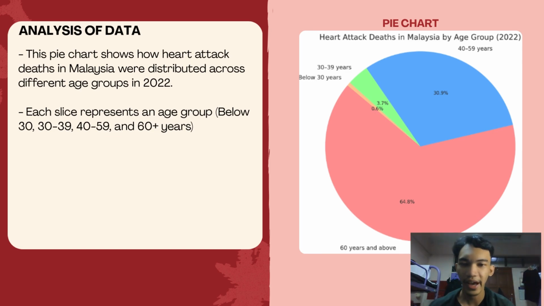As for the analysis of the data, this pie chart shows how heart attack deaths in Malaysia were distributed across different age groups for 2022. Each slice represents an age group: below 30, 30 to 39, 40 to 59, and 60 years and above.